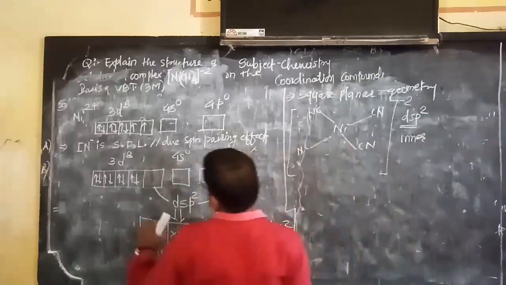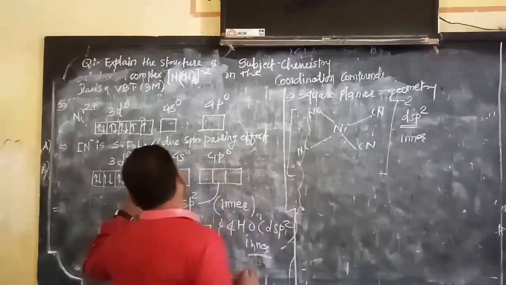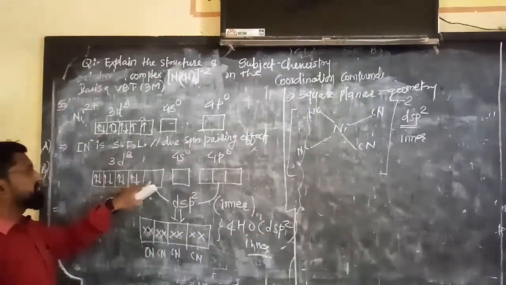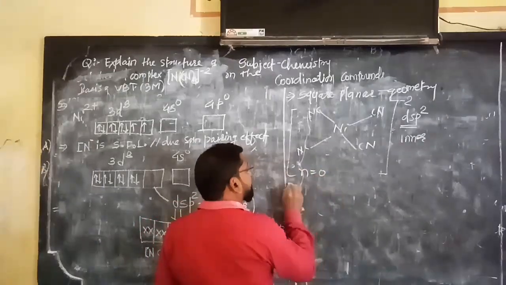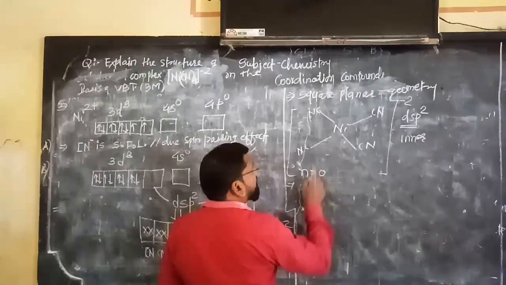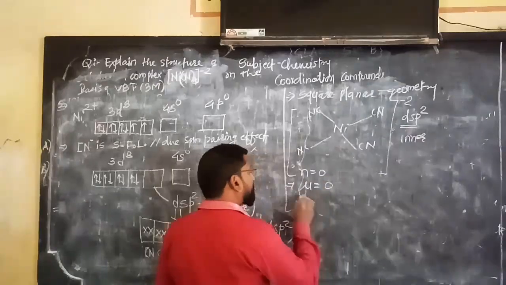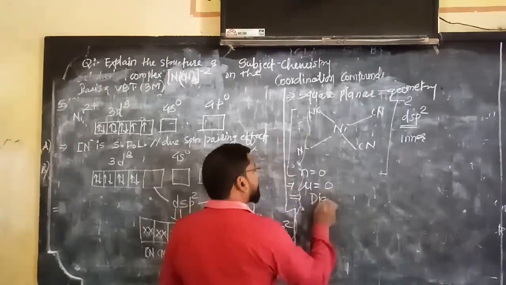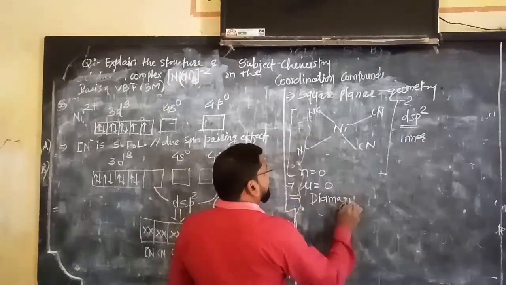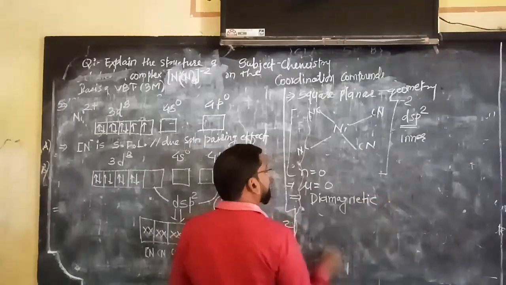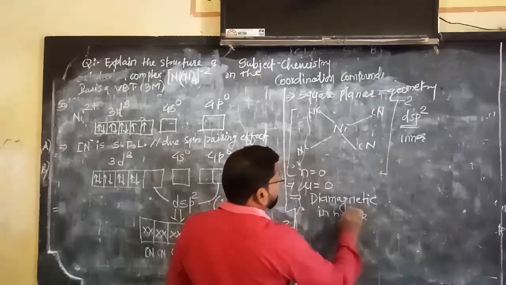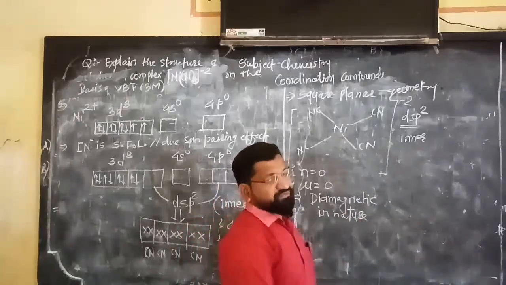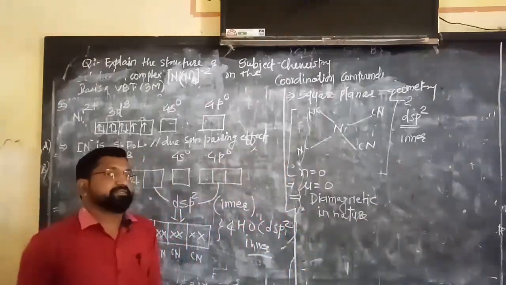Now see here, there is no unpaired electron. All the electrons are paired. Therefore n is equal to 0. And that's why the magnetic moment according to the formula will be equal to 0. And hence it is what? Diamagnetic in nature. Diamagnetic in nature.